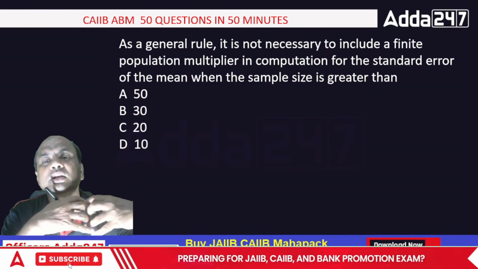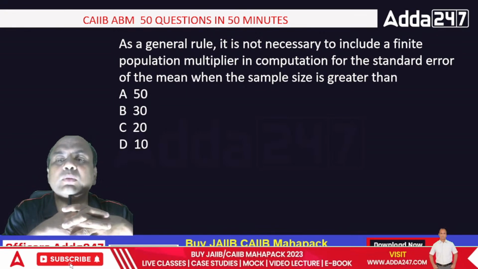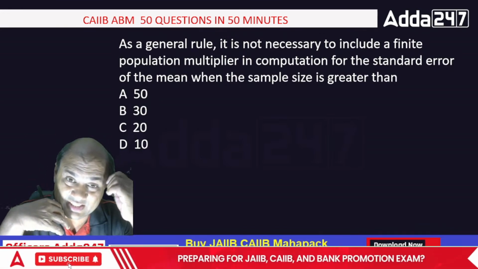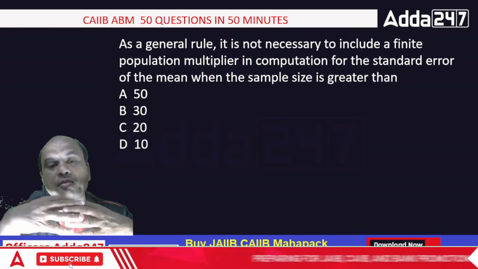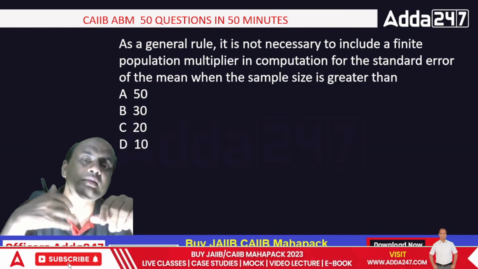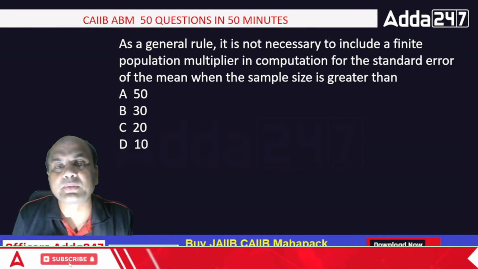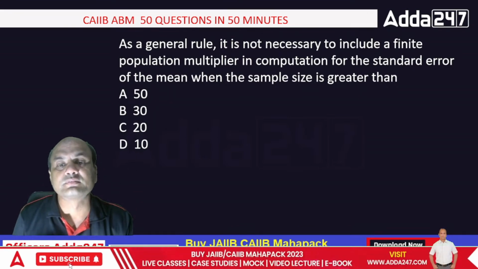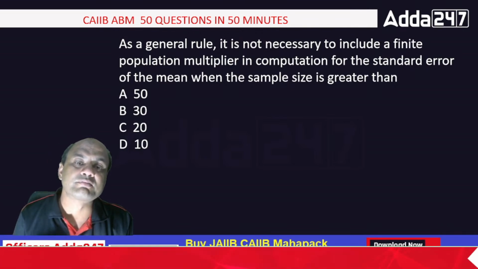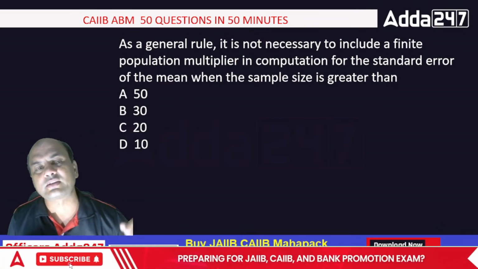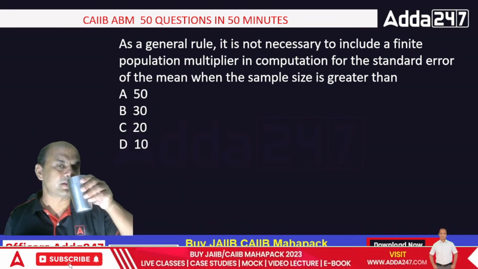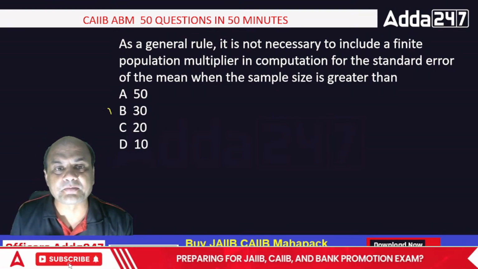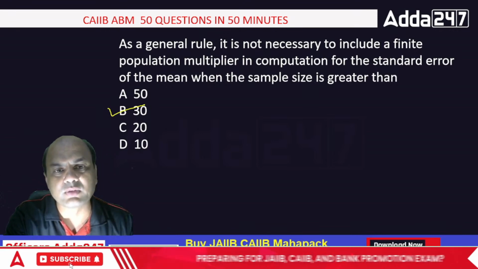As a general rule, it is not necessary to include finite population multiplier in computation of a standard error of a mean when the sample size is greater than. This is something you'll have to remember. If my sample size is greater than which number, then I won't have to include this finite population multiplier? 50, 30, 20, 10. What is the answer? It should be greater than. Very difficult one. How many of you can answer? Let me see. The answer is 30. If it is more than 30, no multiplier is required.